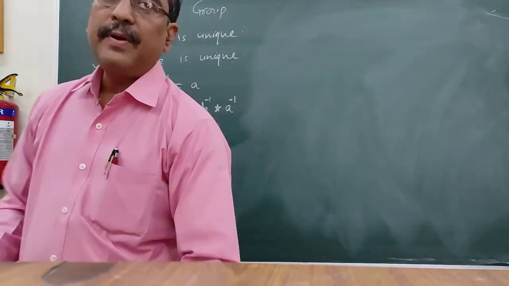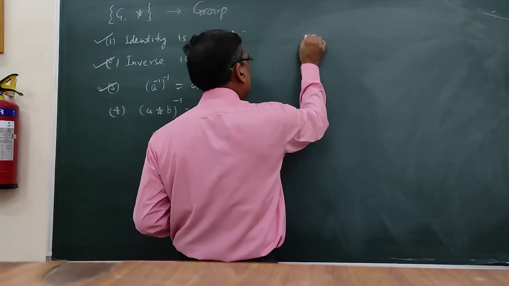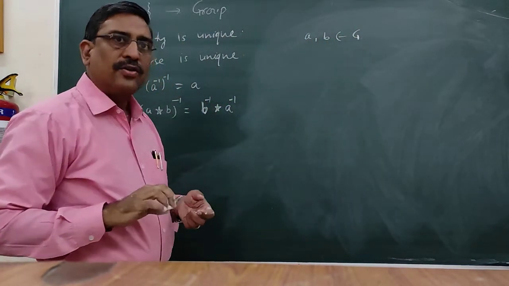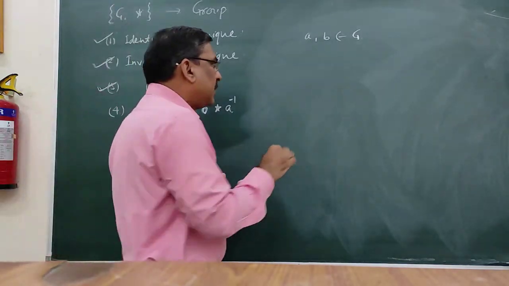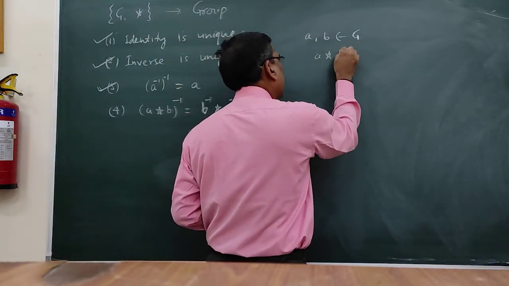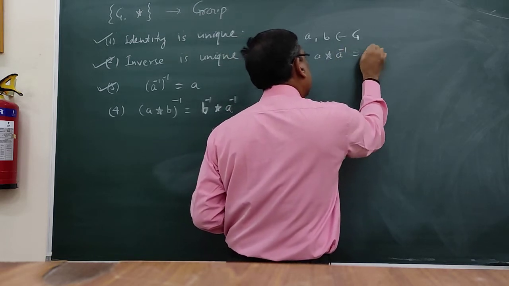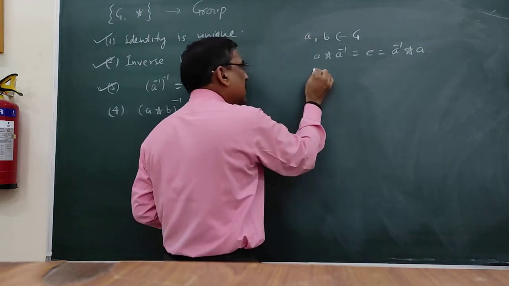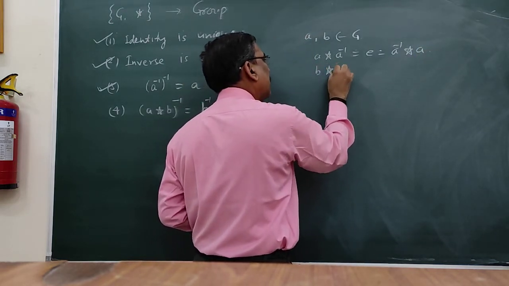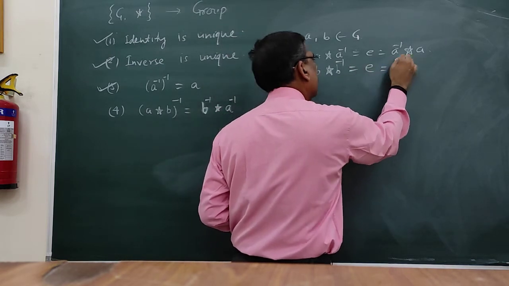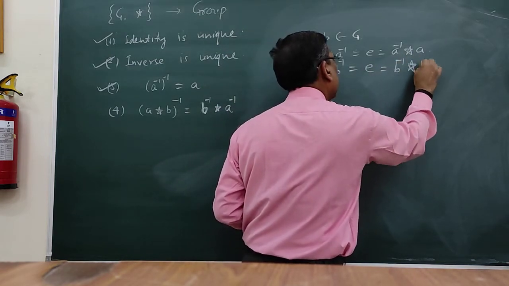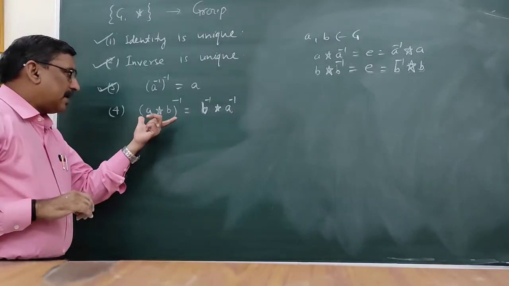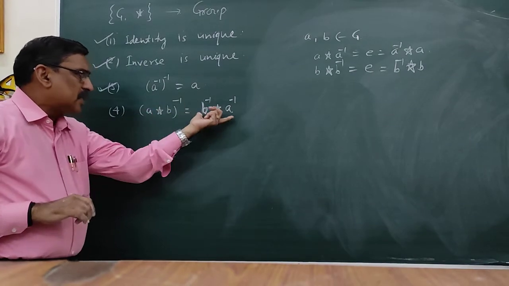Let us suppose A and B are elements of G. So naturally A operation A inverse is equal to identity is equal to A inverse operation A, and B is also an element of G. So B operation B inverse is equal to identity is equal to B inverse operation B, since identity exists in G. Now our target is to prove this result.